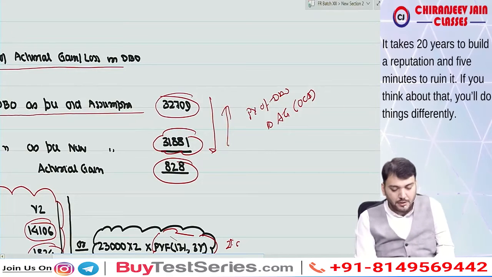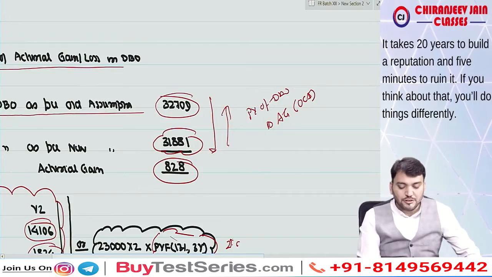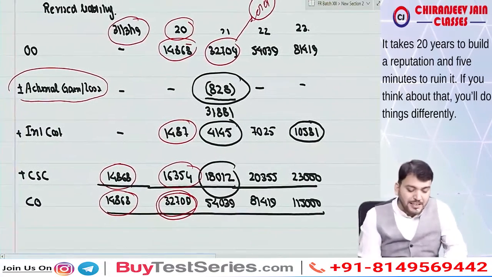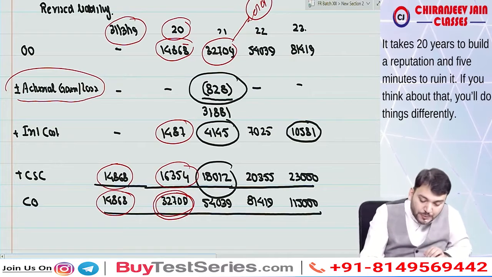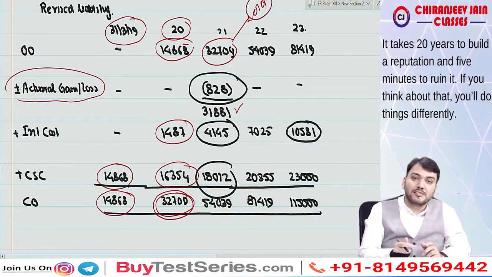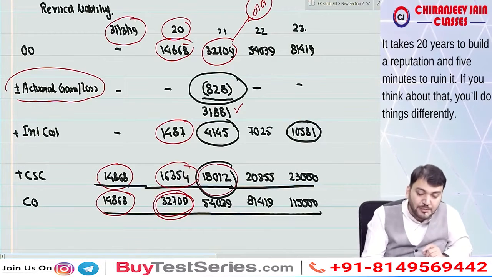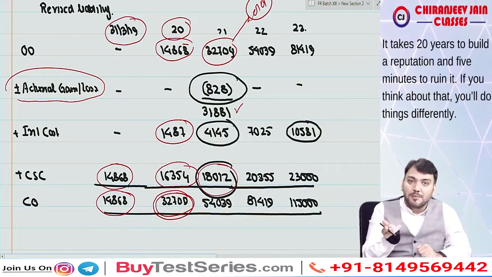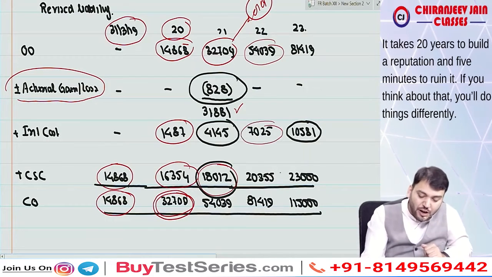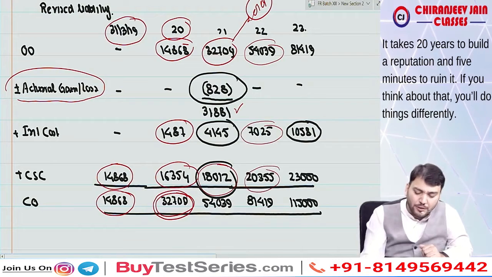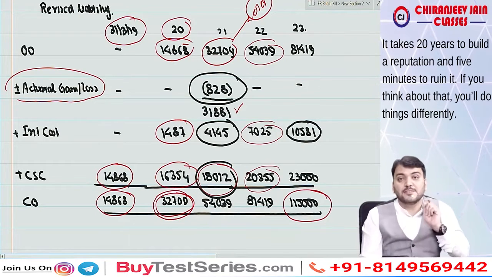Any doubt? Have you understood this point? You can see we have deducted the actuarial gain 828. So this becomes the opening liability as per new assumption. Then we add interest cost at a rate of 13%. Then we add current service cost as per new assumption, and this becomes the projected benefit as per new assumption.